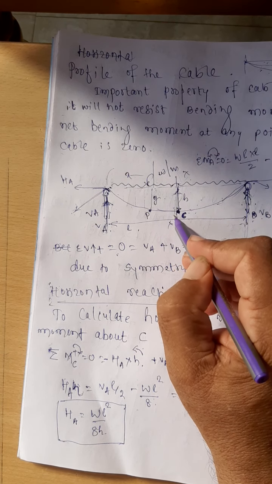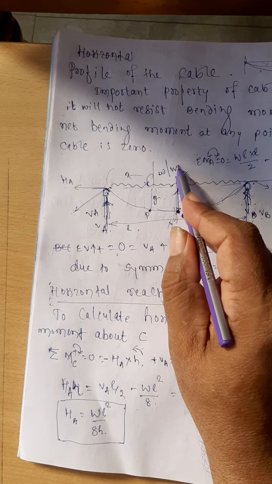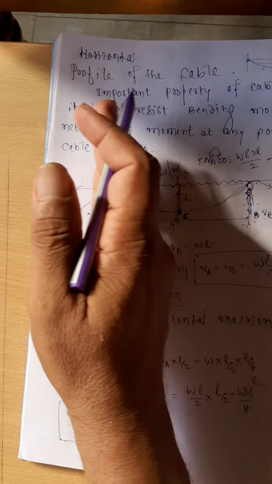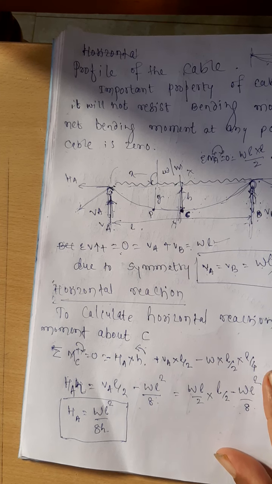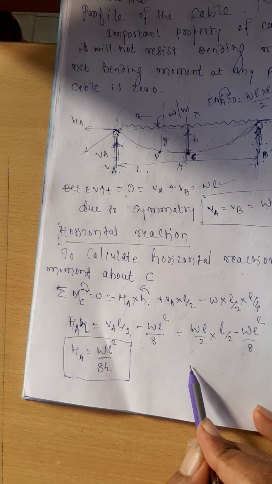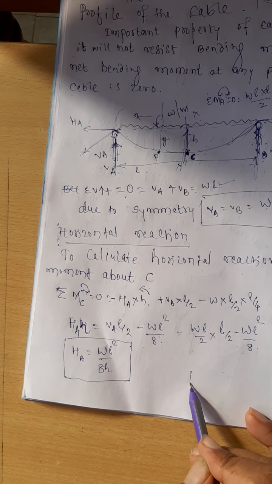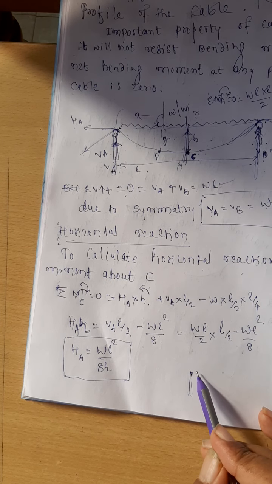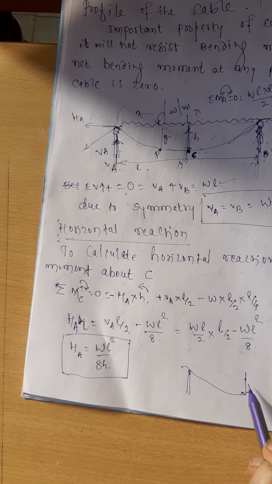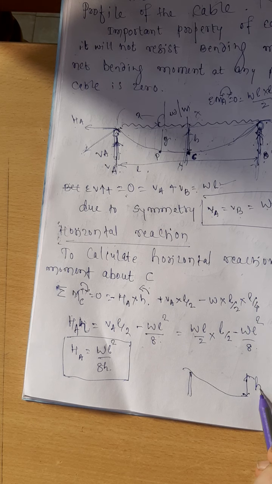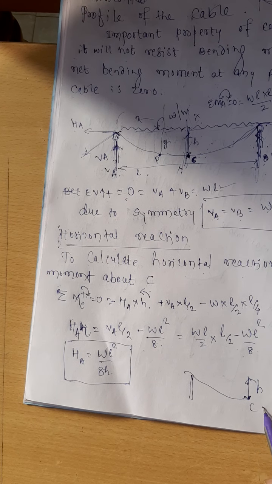So cut the cable like this. You take the total moment on this side, the right side or the left side, is equal to 0. At that time, how it appears? It appears something like this. Here is the support. The cable is going like this. This is the central dip. Central dip is nothing but the H. This is the point C.